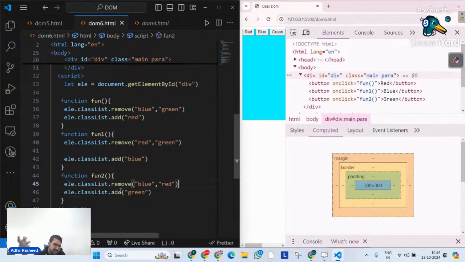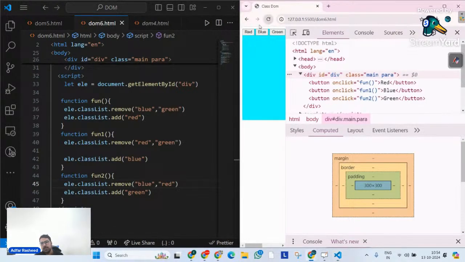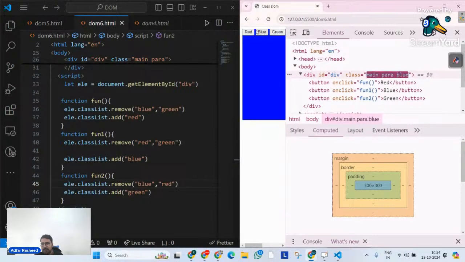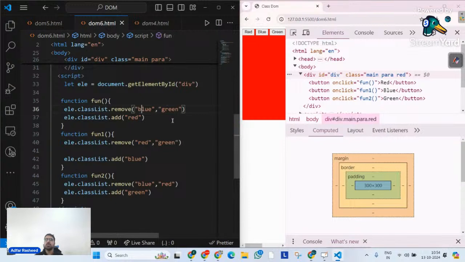Maybe, maybe not. Let's try to find out. So I will simply go here and let me click on red. When I click on red, it makes it red. When I click on blue, you can clearly see red is being removed. When I click on green, blue is being removed. So it will automatically make sure that only that particular class is added while I am clicking, and that when I click on red, it's going to remove blue and green. So what is the remove method? Write the definition: the remove method removes one or more classes from an element. But there's a question that you might ask.